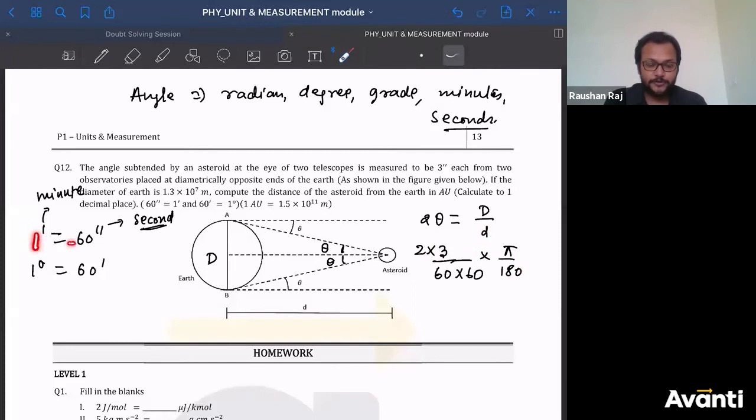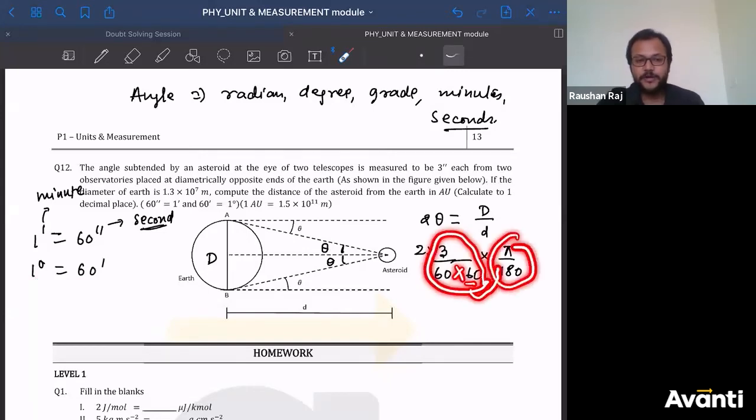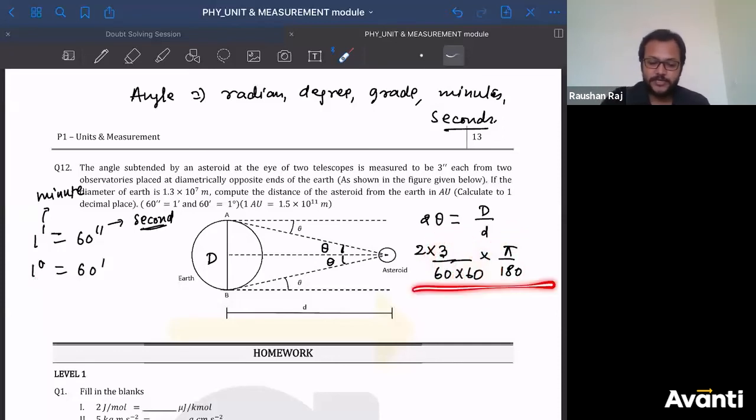All right, guys. Did you understand the conversion here? 1 minute is equal to 60 seconds. So 1 second will be equal to 1 by 60 minutes. So this is 3 seconds. So convert this into minute. So 3 by 60. 1 degree is equal to 60 minutes. So 1 minute is equal to 1 by 60 degree. So this is in minute. Convert that into degree. So divided by 60. So this is what? 1 degree. Now 1 degree into pi by 180 is what? Radian. So this is how you convert this into radian.